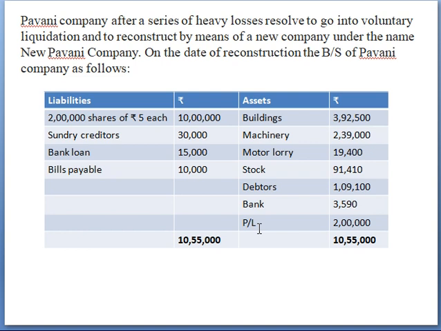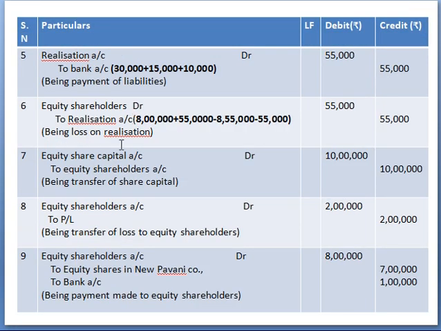So first we'll close the capital. Capital shows the credit balance. Now when we are closing the business, debit it. Right? Your entry is equity share capital account debit to equity shareholders account, that is 10 lakhs. Now the loss is to be closed. So loss is given on your asset side, which indicates the debit balance, and now we are closing it, so it is to be credited. Your entry is equity shareholders account debit to profit and loss account, that is 2 lakhs.